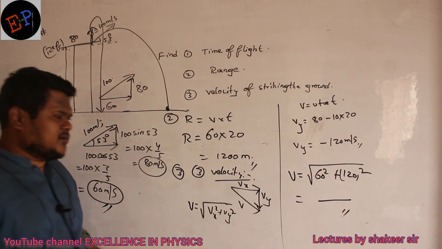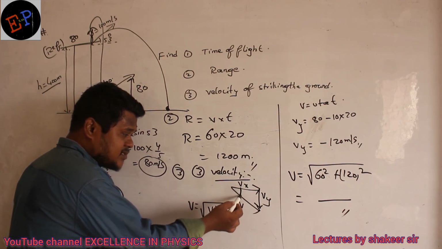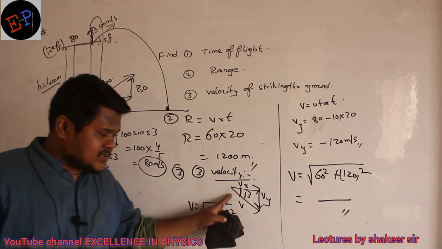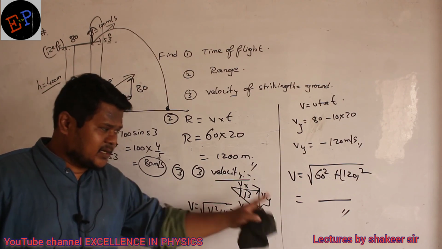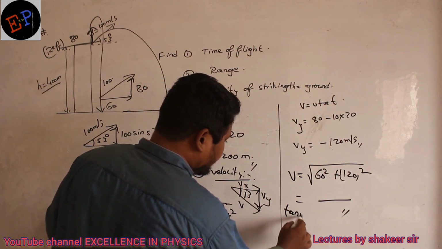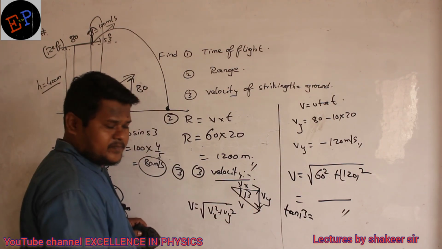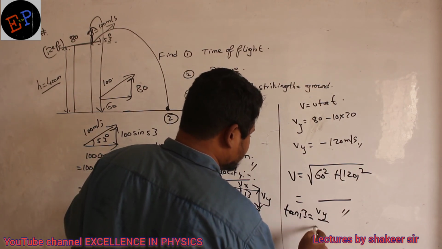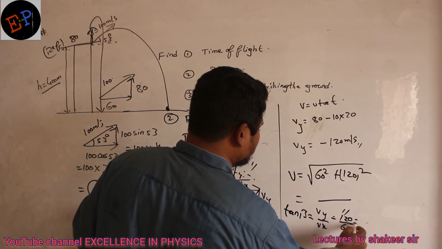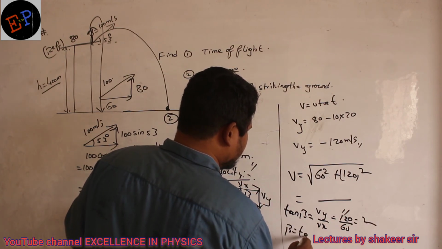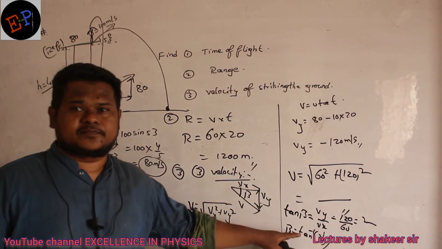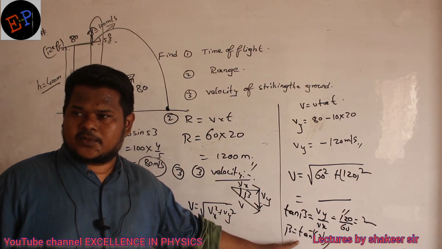Clear? Similarly, you can calculate the angle also, the angle at which it will strike the ground. For example, it is striking the ground at an angle of beta. Then the beta value also you can calculate. How can I calculate the beta value? Just take tan beta, opposite by adjacent. Opposite is Vy, adjacent is Vx. Vy value is 120, Vx value is 60. So 2. Therefore, beta is equal to tan inverse of 2. So this is the angle at which the particle is going to strike the ground. Angle also we can calculate. Are you able to understand? That's it.